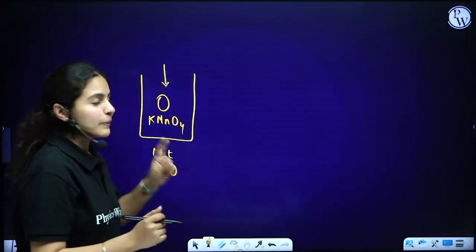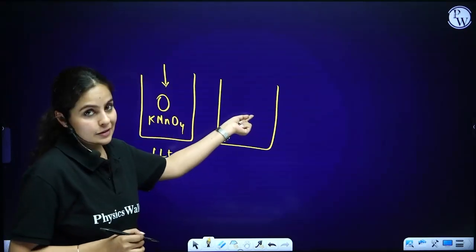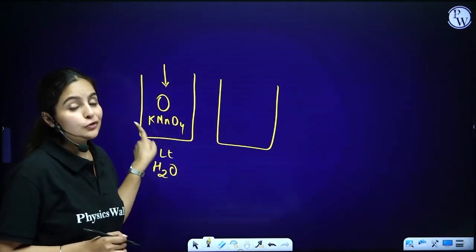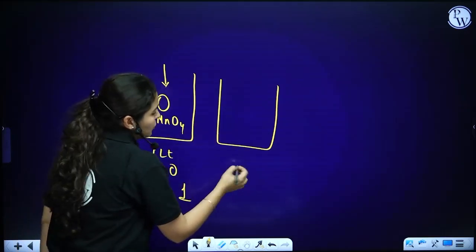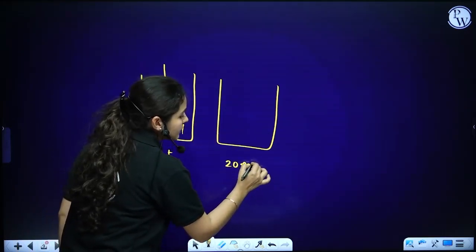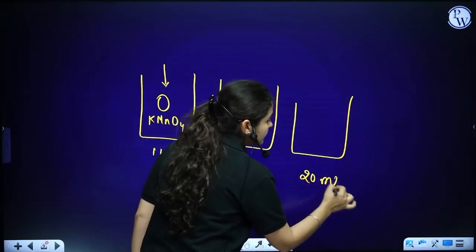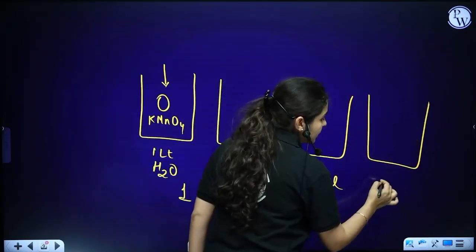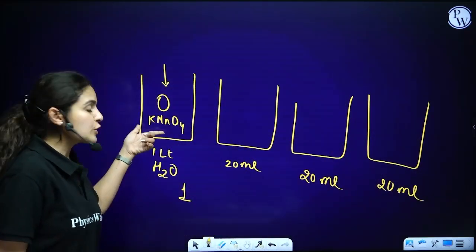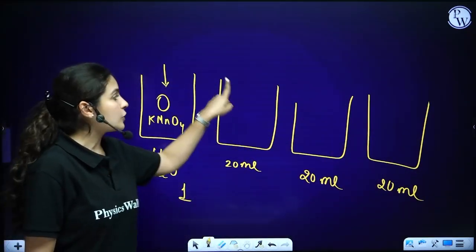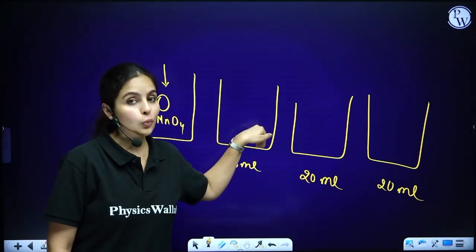Now, what say if I take out a little bit of water and put it into the next beaker from the first one. So from the first one, I poured some amount, let's say 20 ml, and again I added 20 ml. Again, in the third beaker, I took 20 ml. So what we did, we have transferred some of the water from this beaker to another beaker and I've diluted it. I've diluted it means I've added more water to it.